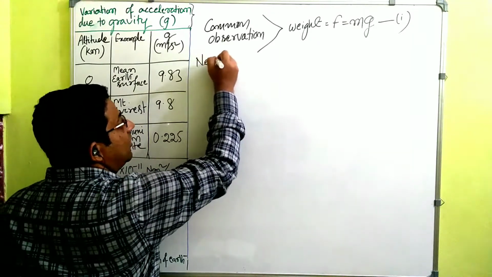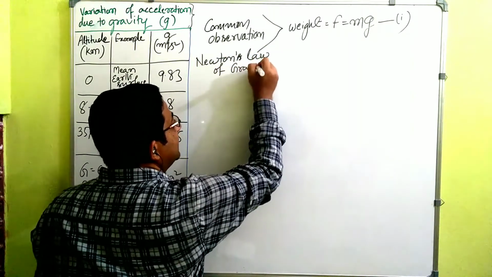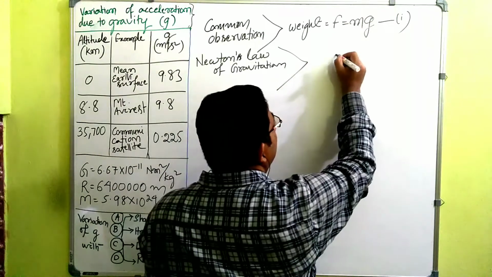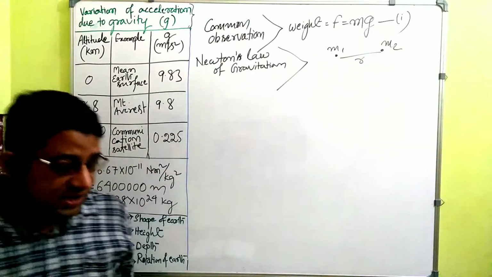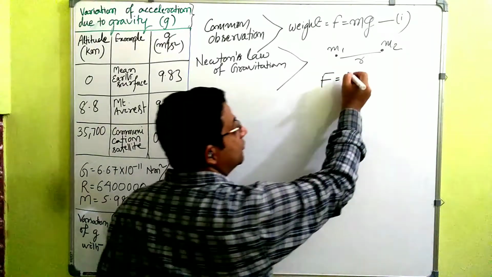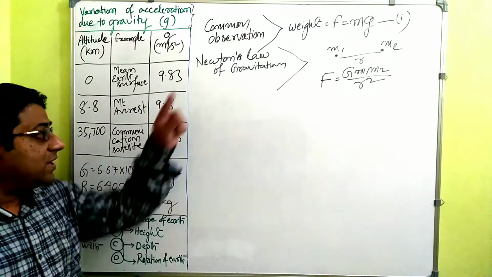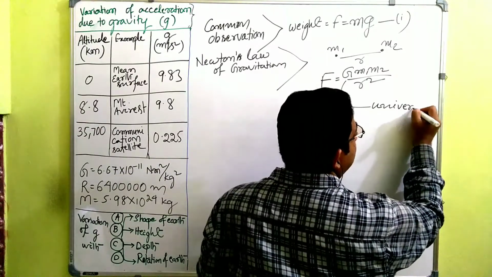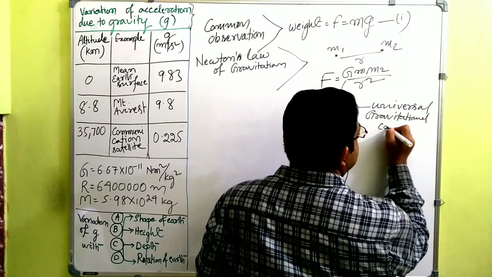Now Newton's law of gravitation. In general, it says that any two bodies of mass m1 and m2, if they are separated by a distance r, there will be a force of attraction between those two, and the magnitude of that attractive force will be equal to G, the product of the masses, divided by the square of the distance between them, where G is called the universal gravitational constant.